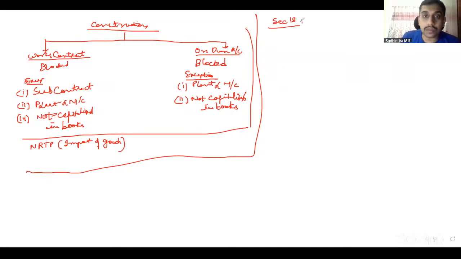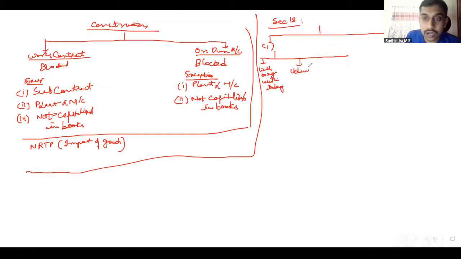Section 18 talks about credit in certain circumstances. Section 18 subsection 1 gave us 4 circumstances where I can claim the credit. First one, you are liable to register and applied for registration within 30 days. Second one, voluntary registration. In these 2 cases, you are eligible to claim inputs as on the date preceding the date of grant of registration.